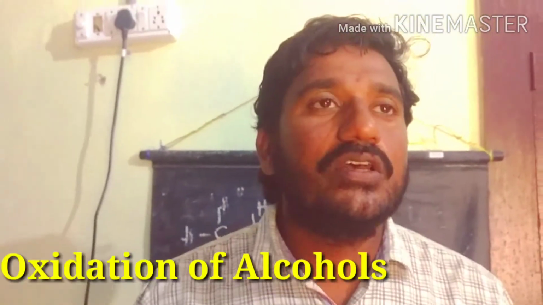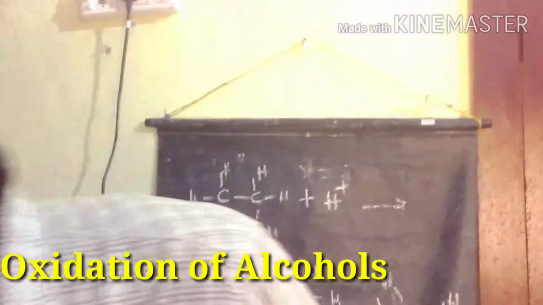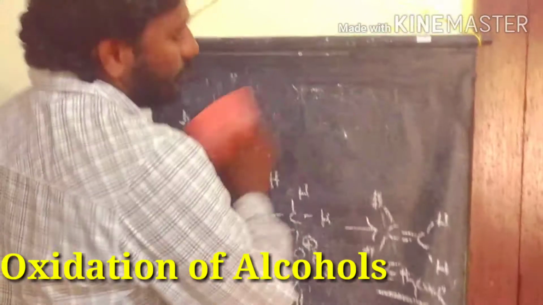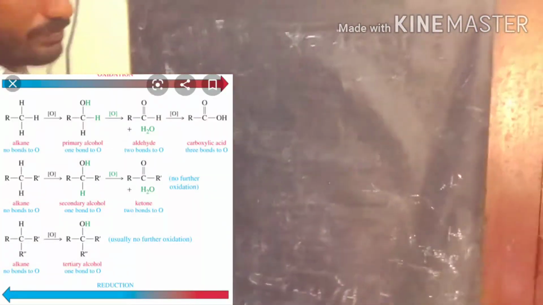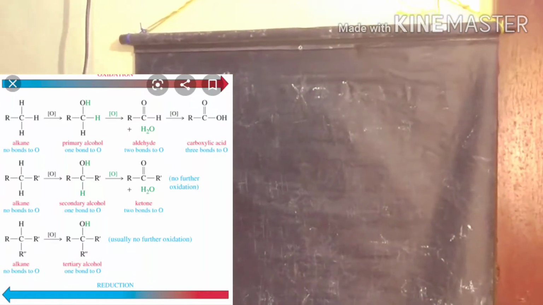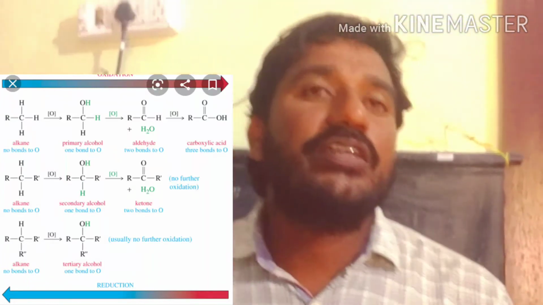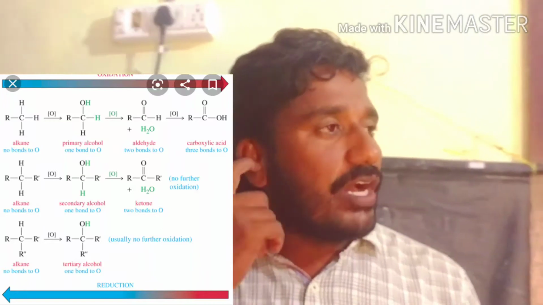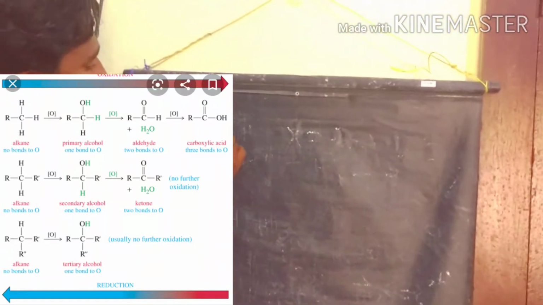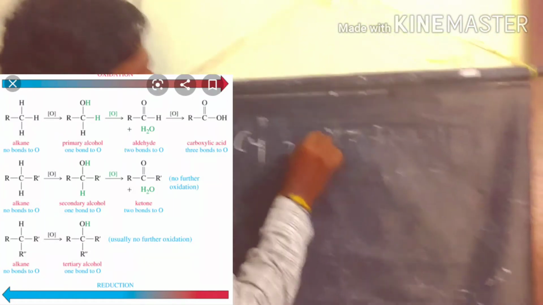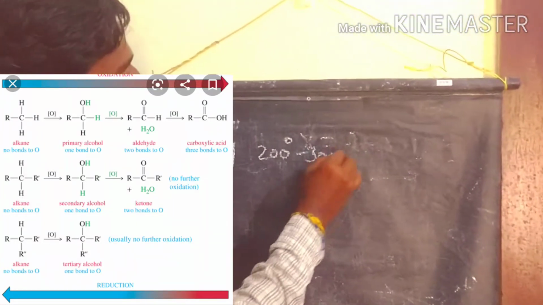Now we discuss the oxidation process, the oxidation of alcohols. What is happening when alcohols are involved in the oxidation process, and what products are we getting? Generally we have three types of reagents to introduce the oxidation process. The first is copper at high temperature, approximately 200 to 300 degrees.